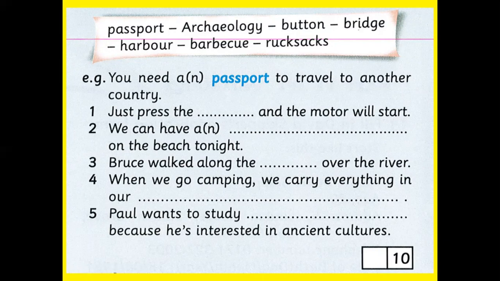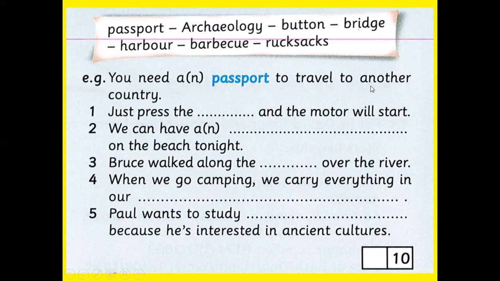The word arche means old, and ology means science. So if we say archaeology, it means the science that studies the past, especially the monuments, the statues, the temples, like the pyramids in Egypt, for example. They study the pyramids in a science called archaeology. And here we have the button, the bridge, the harbor, barbecue, and rucksacks.